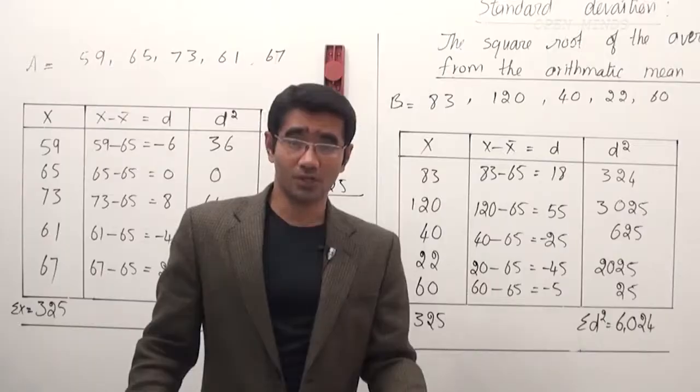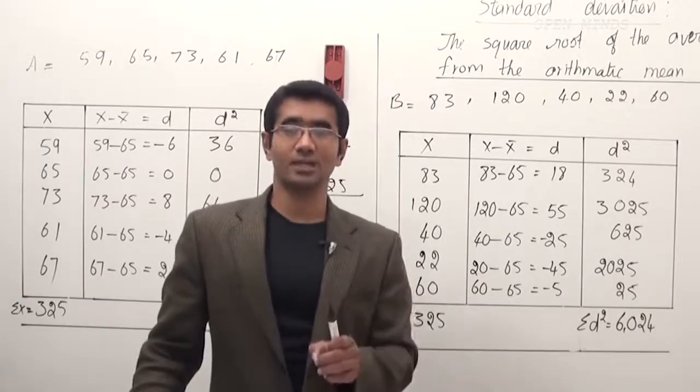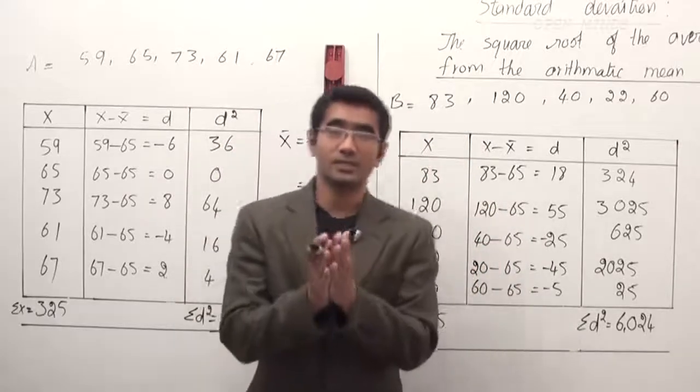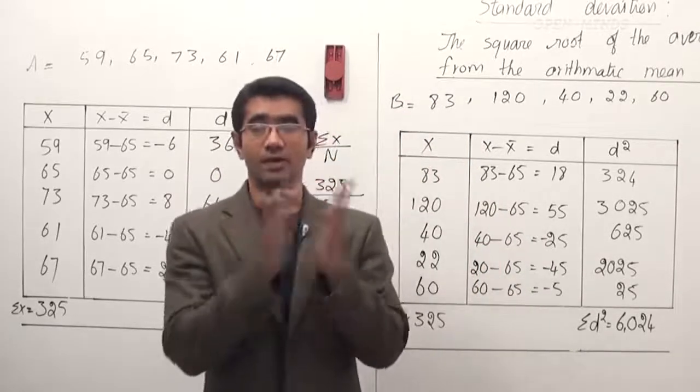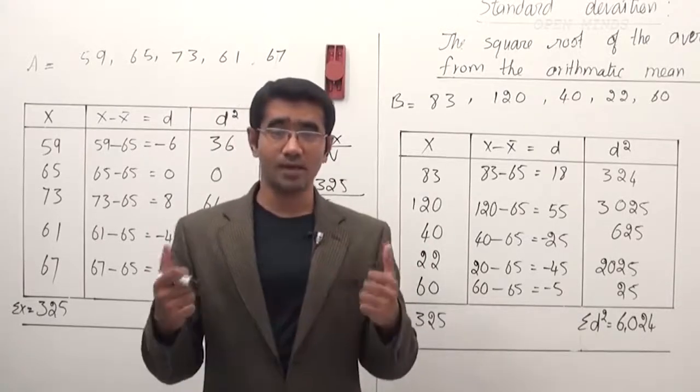Let's talk about standard deviation and why it is a better measure of dispersion. To understand this better, let's take the same situation where we have player A and player B. The situation is we have a match to be won. Let's say it's a final match, maybe the World Cup, and we need 50 runs to be scored. So which player is a better player?